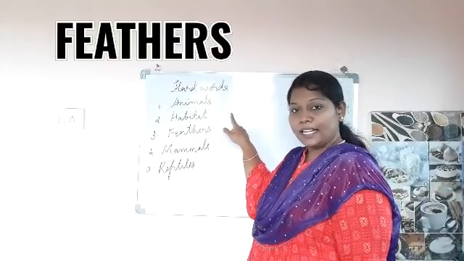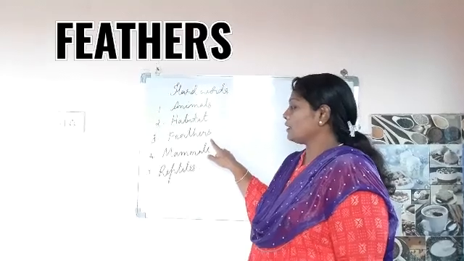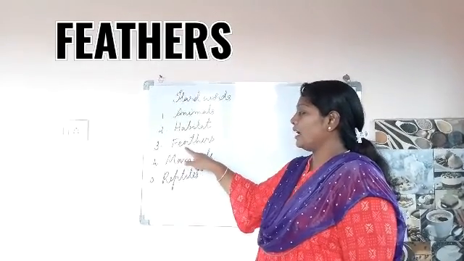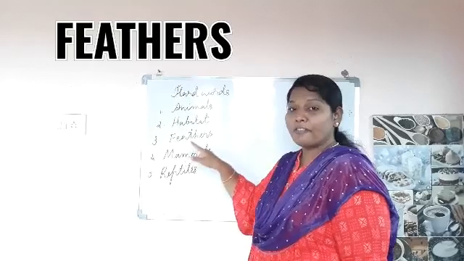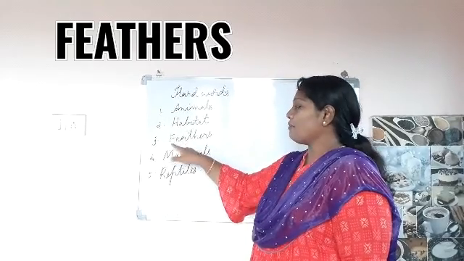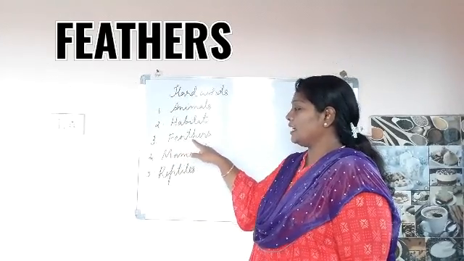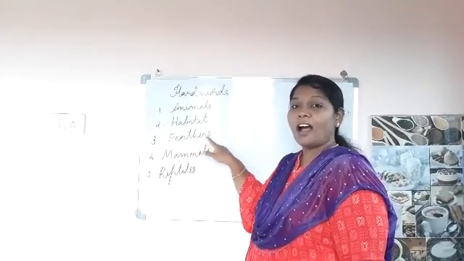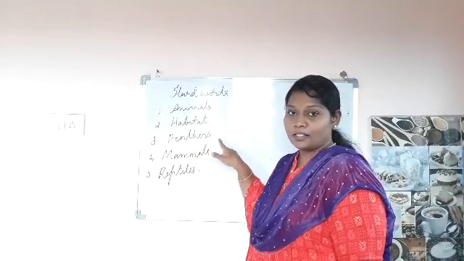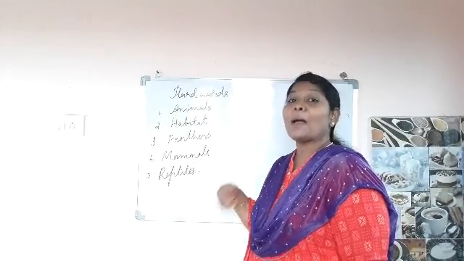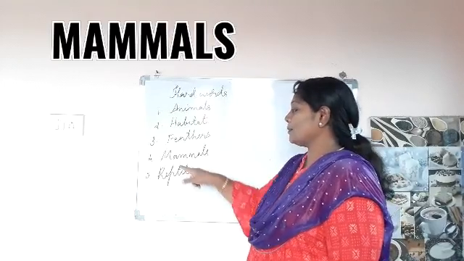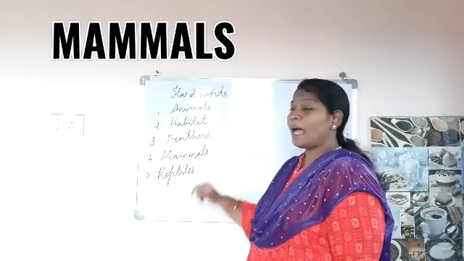Third one. Feathers. F-E-A-T-H-E-R-S. Feathers. So what animals contain feathers, children? Birds. Very good. Next. Mammals.